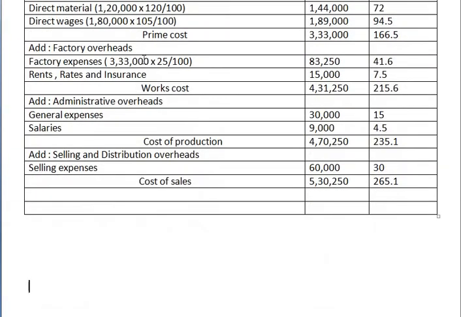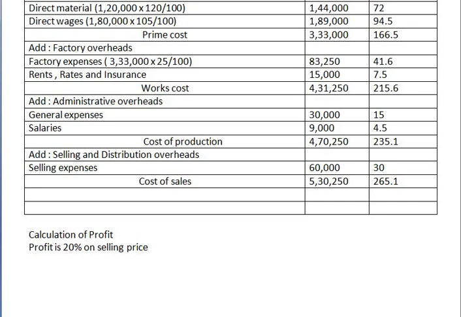So here we will have one working note: calculation of profit. Profit is 20% on selling price.